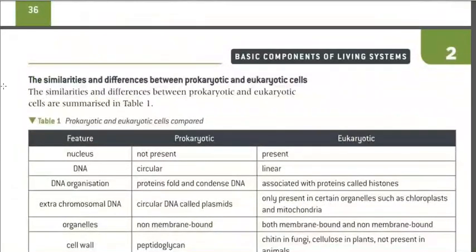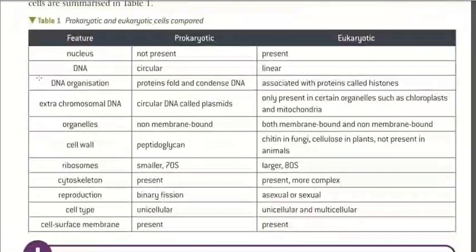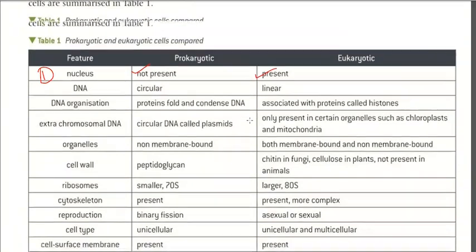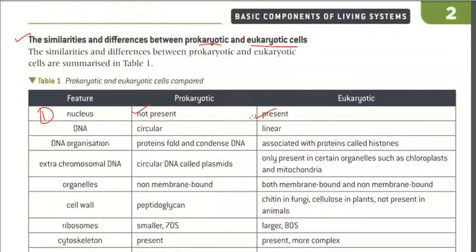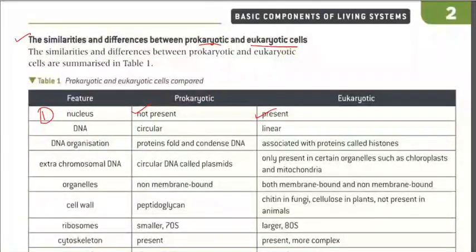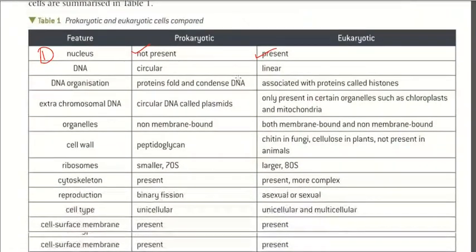Now we will discuss the similarities between the prokaryotic and the eukaryotic cell. Number one, the feature is the nucleus, which in the prokaryotic cell is not present. Sorry, this is a difference between them. Am I audible? Yes. So the similarities and differences between the prokaryotic and the eukaryotic cells are the following. First of all, we will discuss the differences.